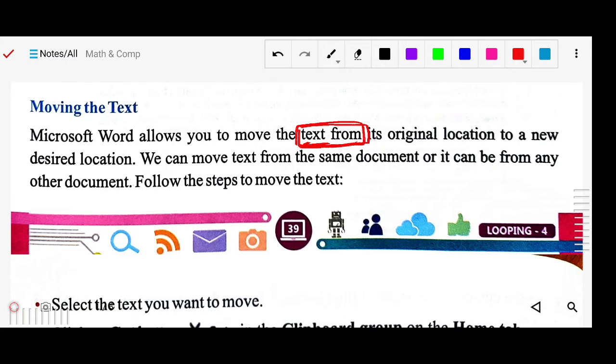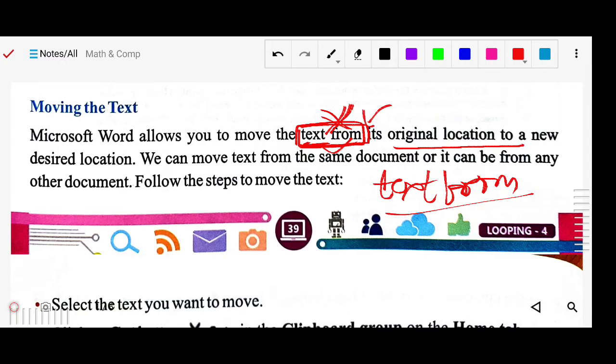Moving means from here it will be deleted, that is cut, and where you want to paste, somewhere here, the text will come. The original location was here, so it is deleted from here and its new location is here. This is called moving or shifting your document.